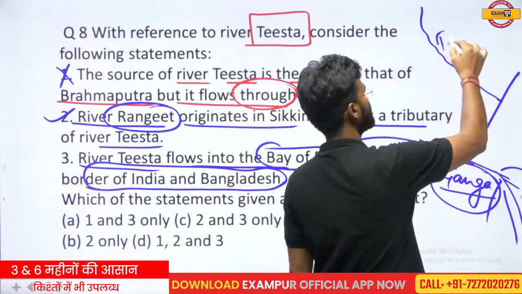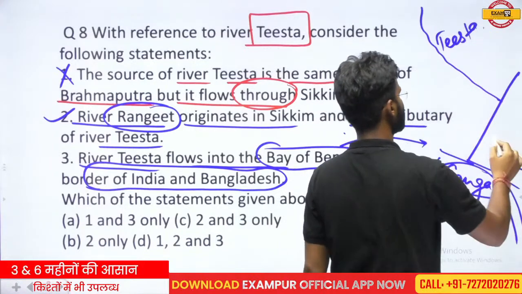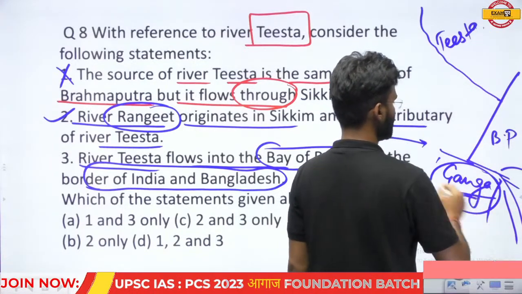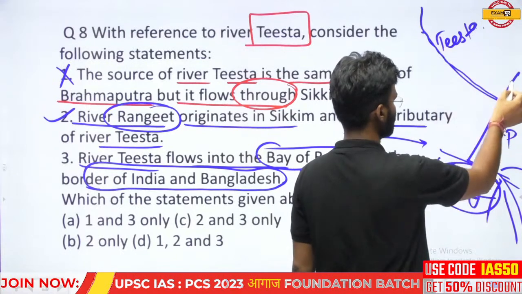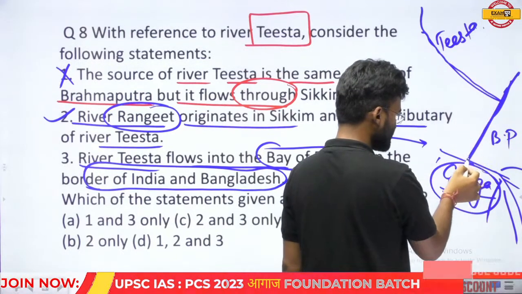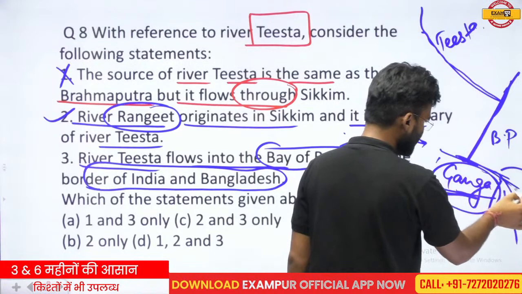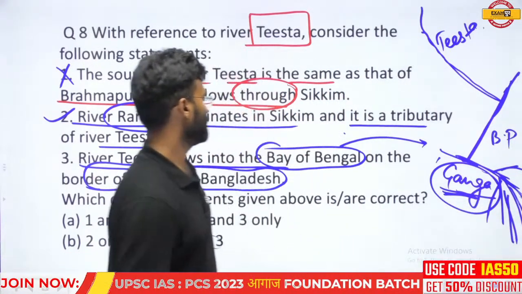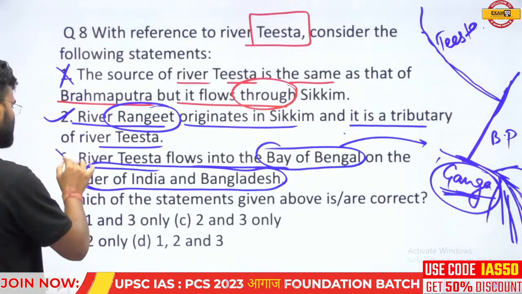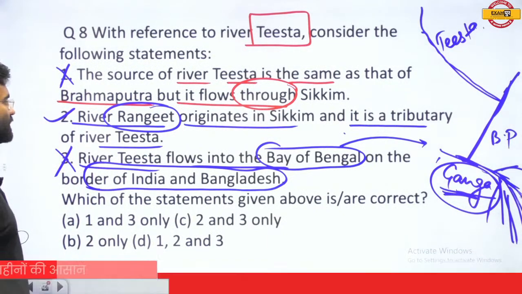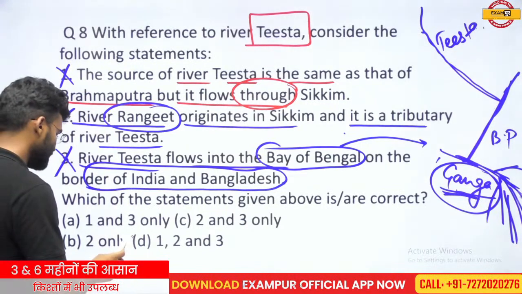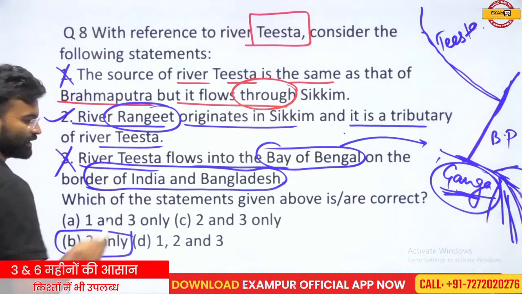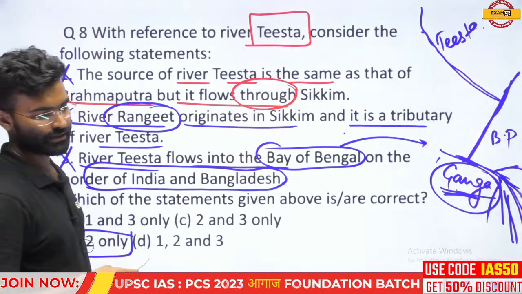Okay, so this is your map work. This is the Tista, this is the Brahmaputra, and this is the Ganga. Tista releases its water into Brahmaputra, Brahmaputra releases its water into the Ganga, and Ganga releases its water into the Bay of Bengal. So this statement is not correct. Third statement is not correct. So your correct answer is B. Only 2 is the correct answer.